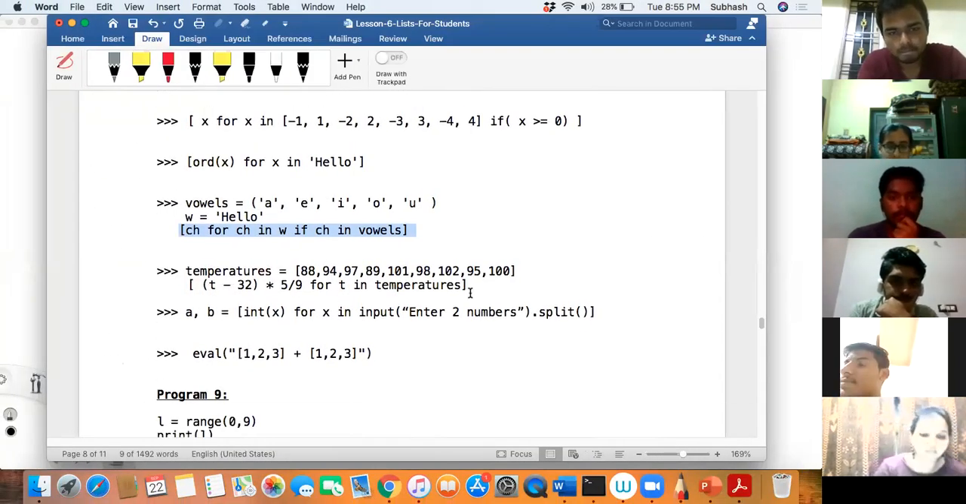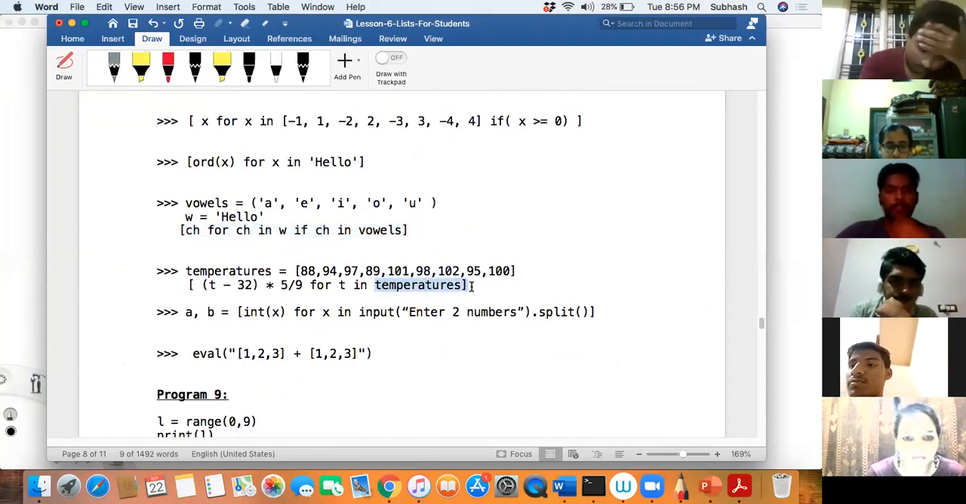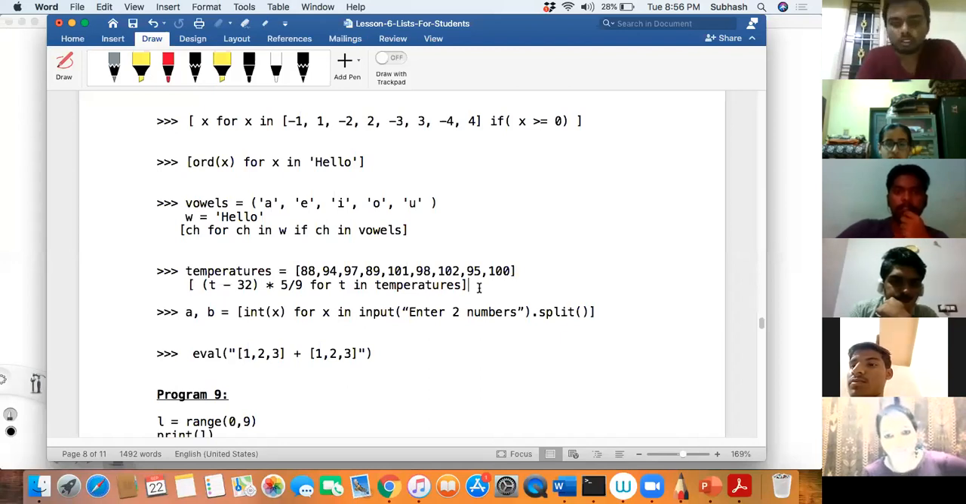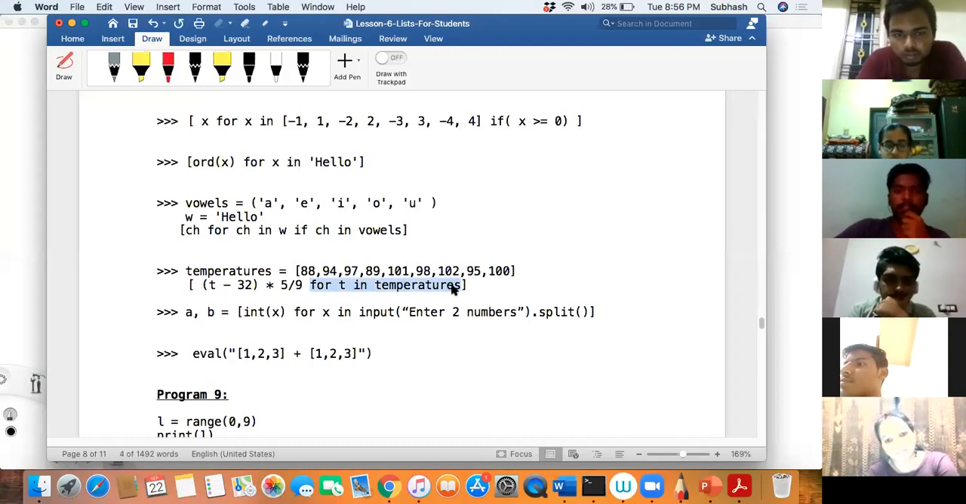Now, can you tell me this? Who will say this? Sanakeshwa? Tell me what will happen. First T will be 88. First of all, is this for condition correct? Is this loop correct? Yes, the syntax is right.